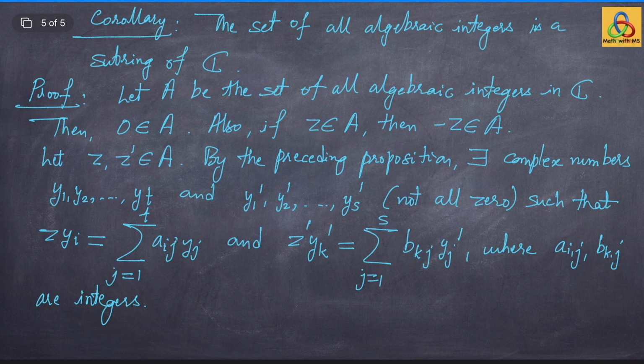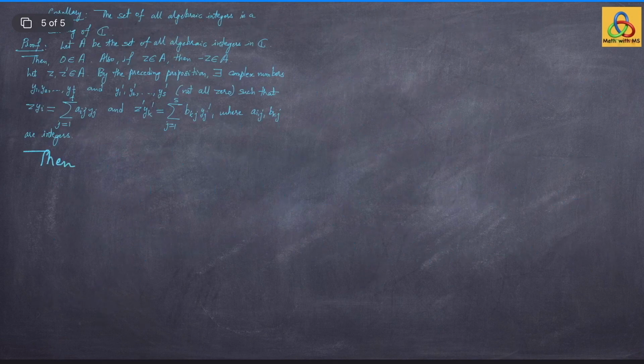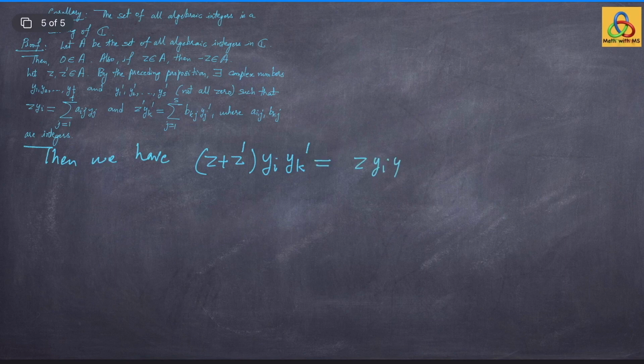Once we have this description of these products, now we can just check that the same thing holds for z plus z prime and z into z prime. That by the preceding proposition would imply that z plus z prime and z into z prime are also algebraic integers. Then we have that z plus z prime, and look at this product yi into yk prime. This I can open up and write as z into yi into yk prime plus z prime into yi into yk prime.